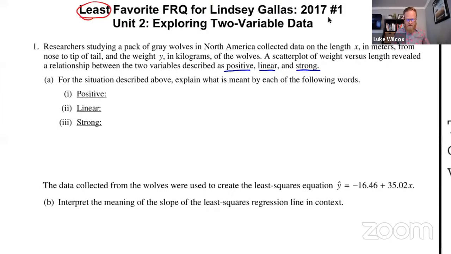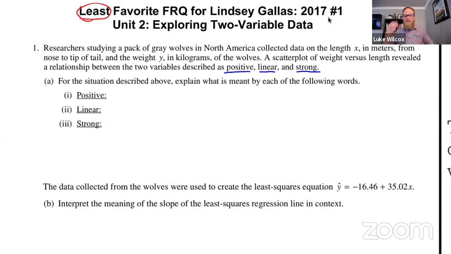Okay, I will tell you that this is a little bit different than a traditional problem that assesses scatter plots and linear relationships. A lot of times you'll be asked to describe the relationship between the two variables. But look, they've done that for us, positive, linear, and strong. What they want to know is, what do those words actually mean? And we're going to look at each one of them in part A. So explain what is meant by the following words.